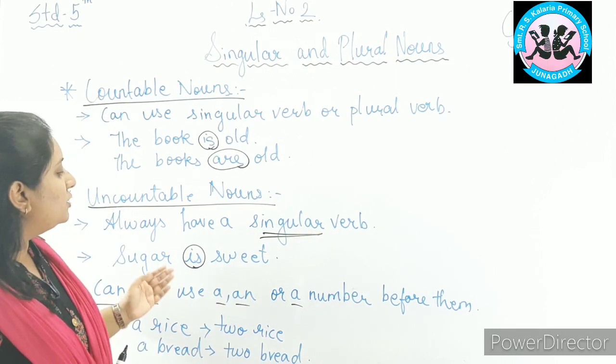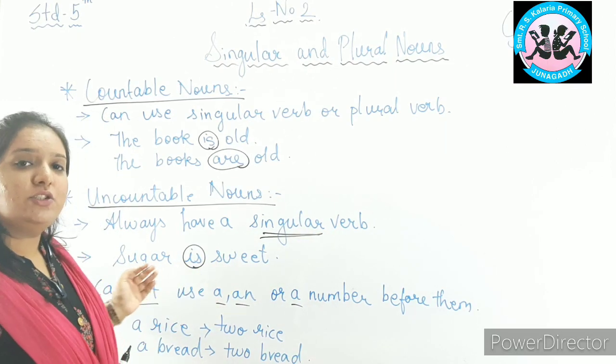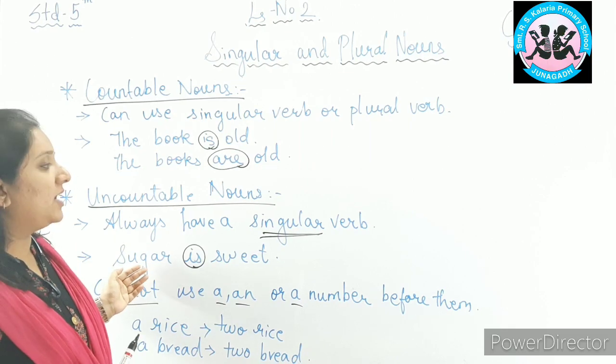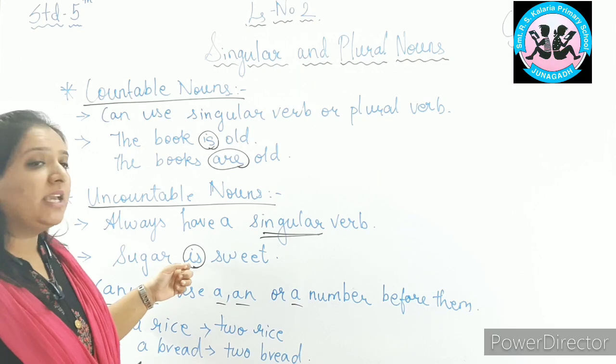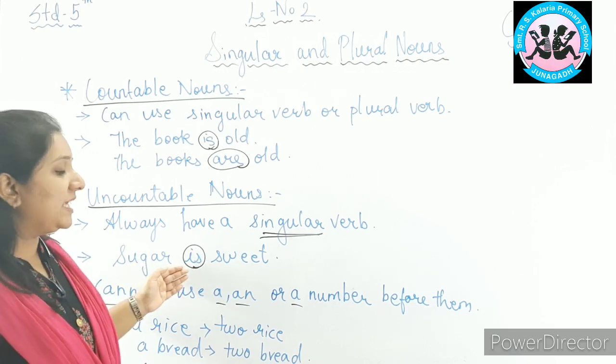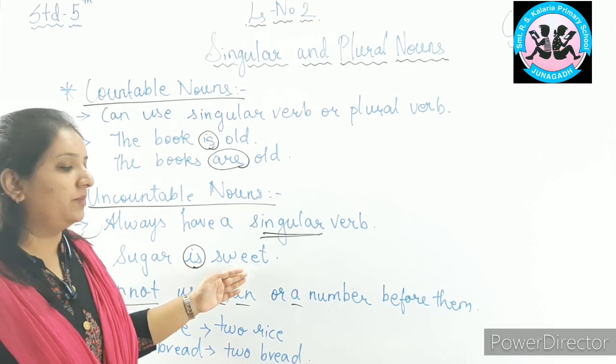For example, sugar is sweet. Here sugar is an uncountable noun. For uncountable nouns, we will use only singular verb, that is. So, sugar is sweet will be the correct form.